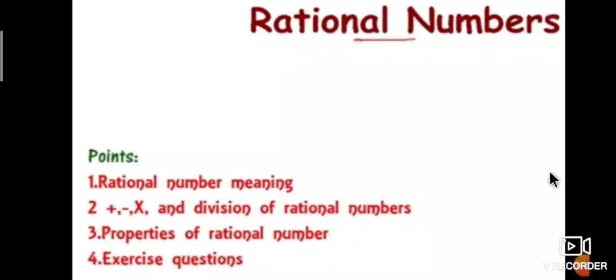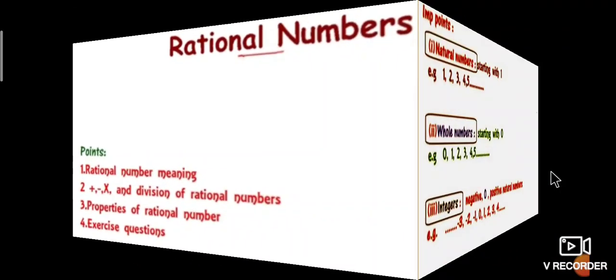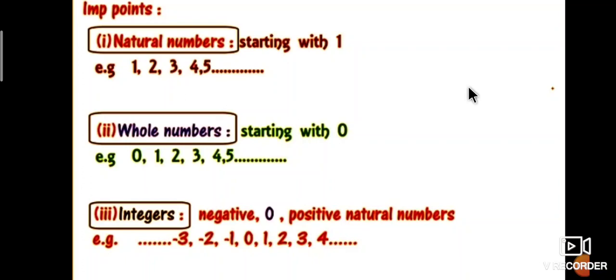Okay, now what are rational numbers? We study that first. We know that the first kind of number is the natural number. Dear students, natural numbers start with 1. We use them for counting the objects in our surroundings. We start with 1, 2, 3, 4, 5, 6, 7, 8, and so on.